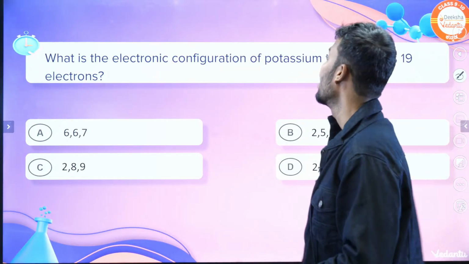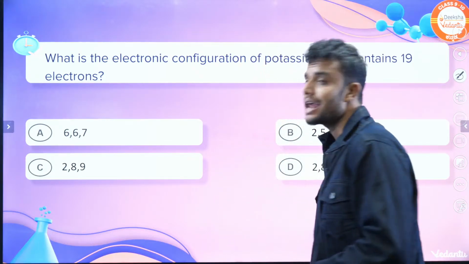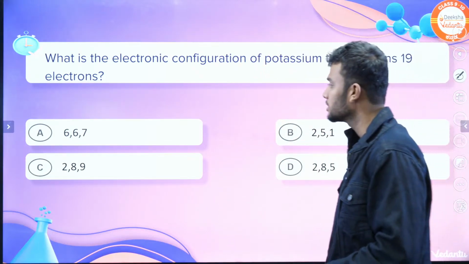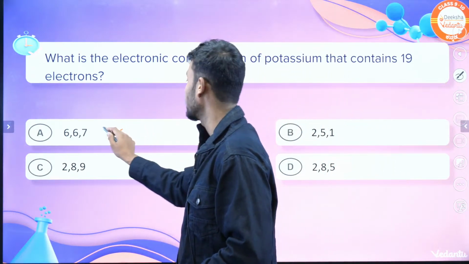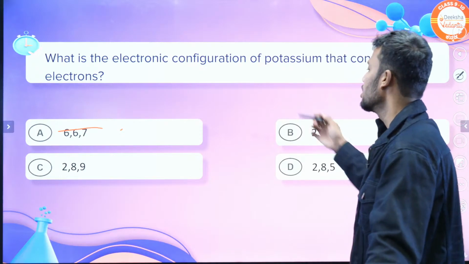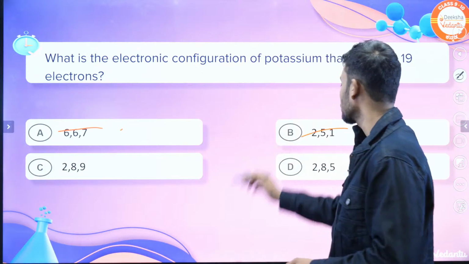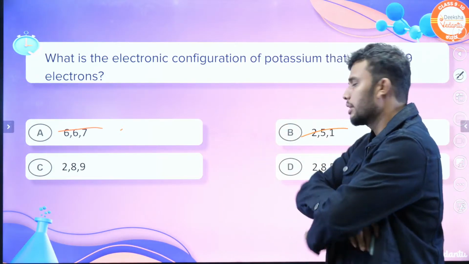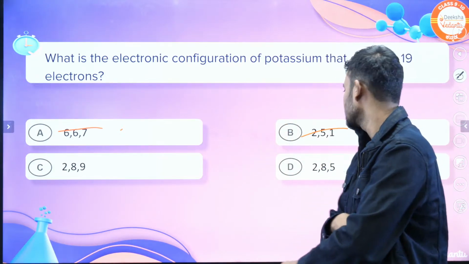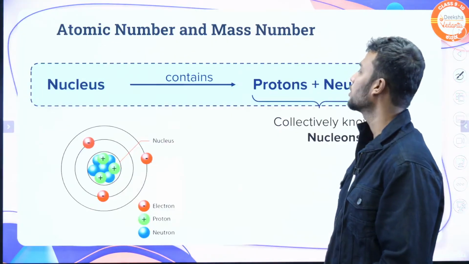The next question is, what is the electronic configuration of potassium, which contains 19 electrons? They give 4 options. The first option is not the right answer, so I rule it out. The second one, 2 5 1, and 2 8 9, 2 8 5. Those are also wrong. The answer may be C or D. What is the answer? The answer is C, right? Let's move on to the next point.